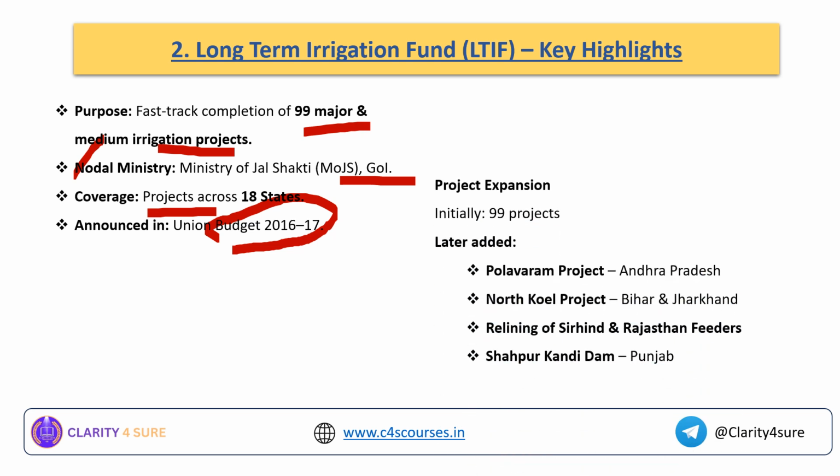Okay, now project expansion. Initially this was launched to cover 99 projects only, but later 4 projects have been added to this particular long term irrigation fund. Okay, these are the 4 projects: one in Andhra Pradesh, one in Bihar and Jharkhand, one in Rajasthan, and one in your Punjab region. Okay, and what is this long term irrigation fund?